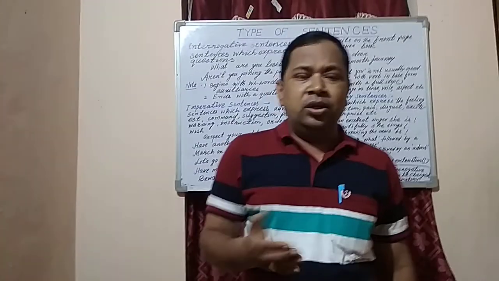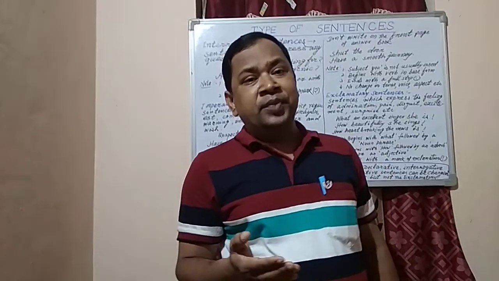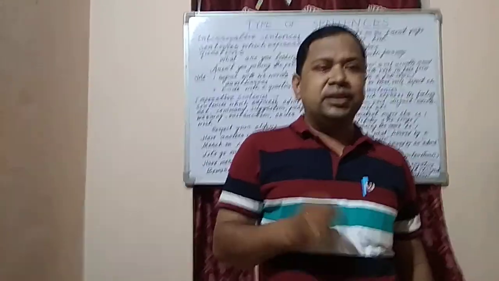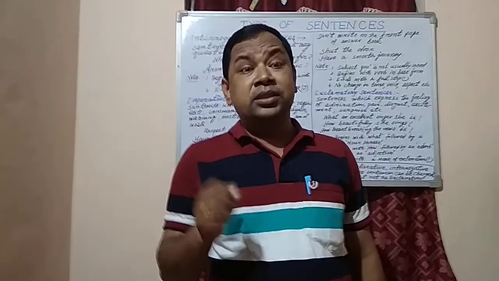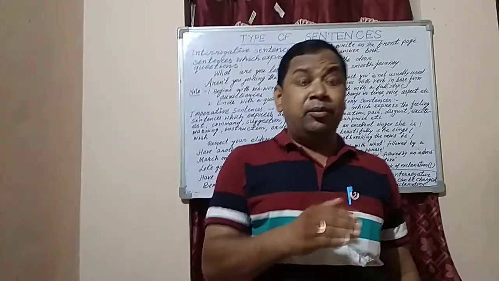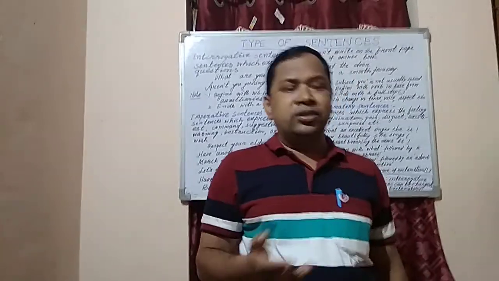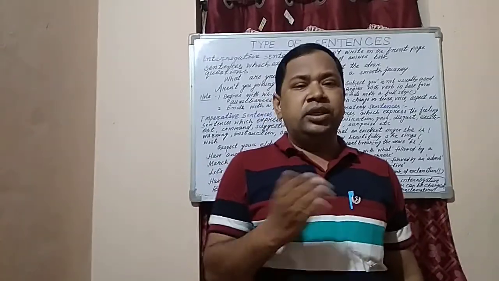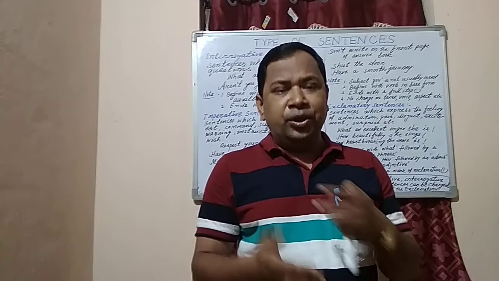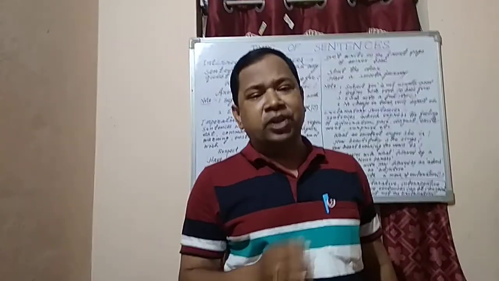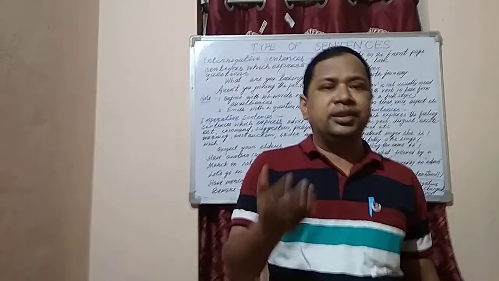And what are the auxiliaries? As you know, they are be verbs, that is, are, was, were, and have verbs, that is, has, have, had, as well as do verbs: do, does, did. Along with these, they also start with modals like will, would, shall, should, like this.